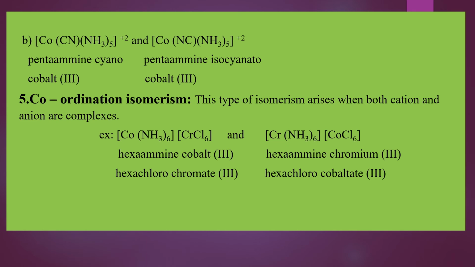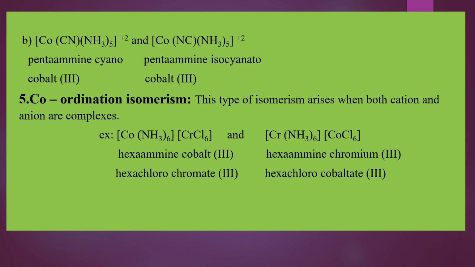The central metal atoms are exchanged in the two complexes. The first we name as hexaamminecobalt(III) hexachlorochromate(III), and the second we name as hexaamminechromium(III) hexachlorocobaltate(III). So this is about coordination isomerism. Understood, students? Am I clear?